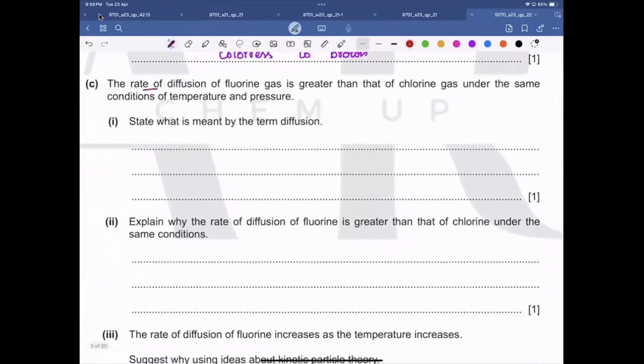C. The rate of diffusion of fluorine gas is greater than that of chlorine gas. Under the same conditions of temperature and pressure, it has a lesser MR. That's why it diffuses with a greater rate.